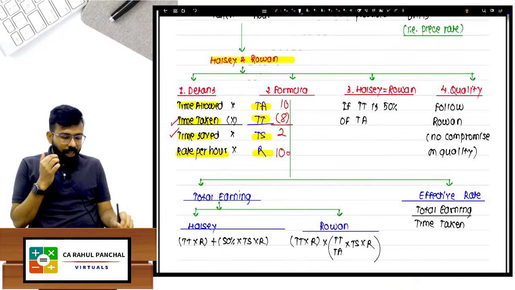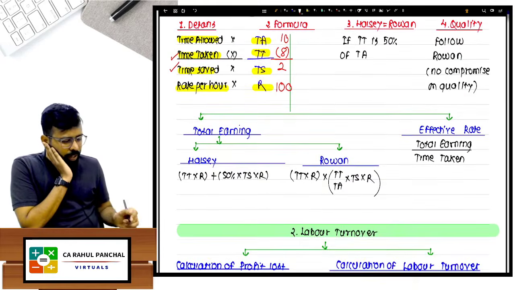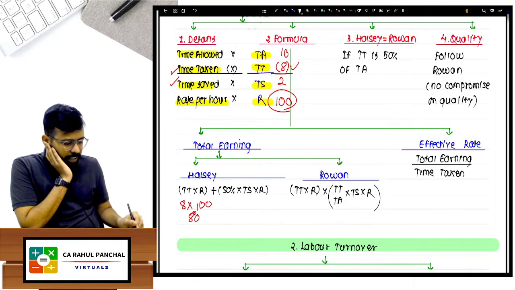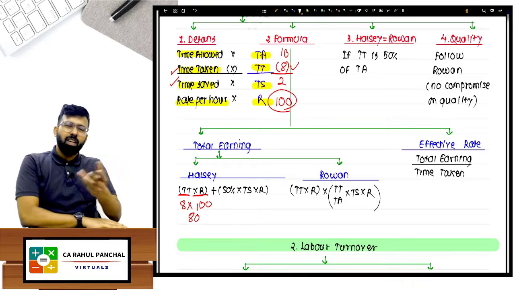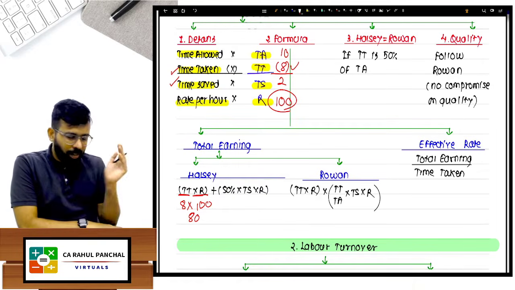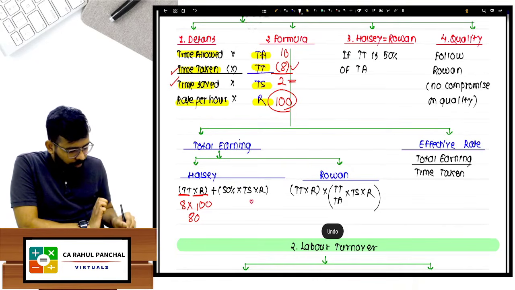Let us say I give my worker 100 rupees per hour. Now I ask my worker, you worked for how many hours? He said 8 hours, sir. So 8 hours at 100 per hour, you will get 800. If I do this, which is TT into R, he will say, sir, then I will not work hard, I will relax and be lazy. So what is the benefit because of that worker? He has saved 2 hours, and for every hour 100 rupees are saved.